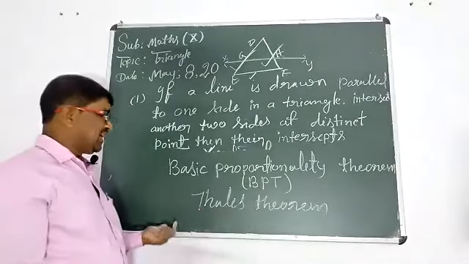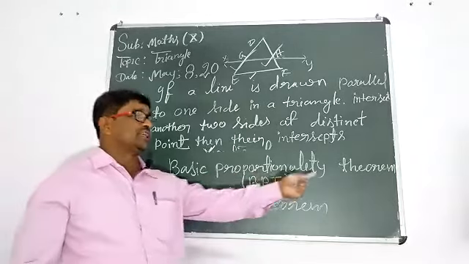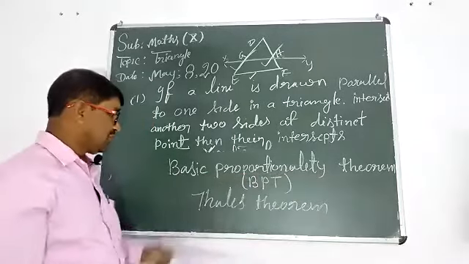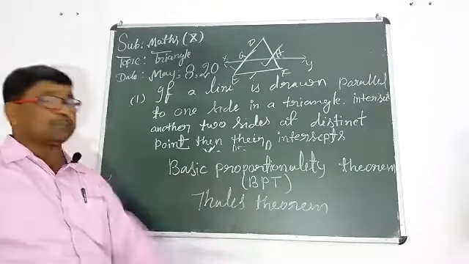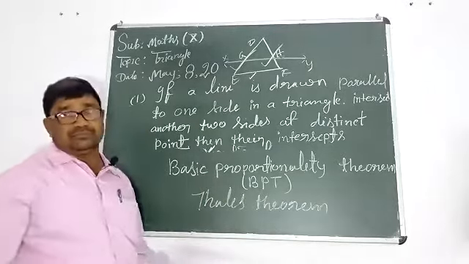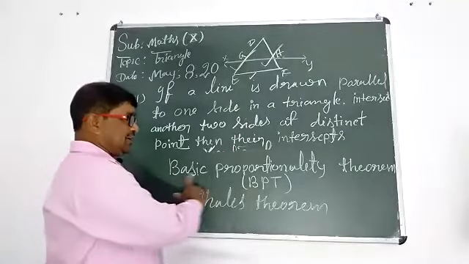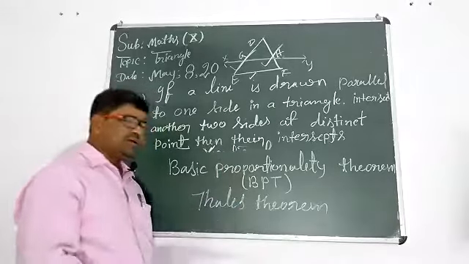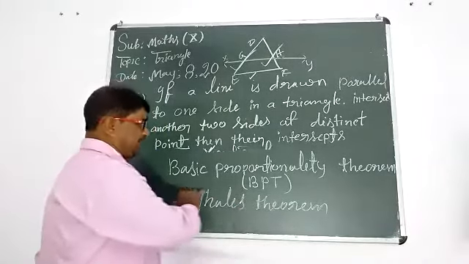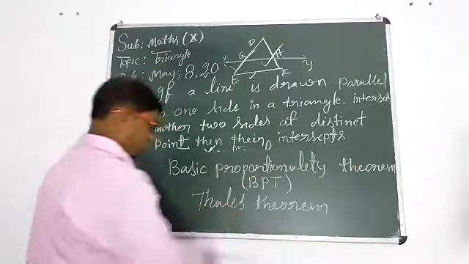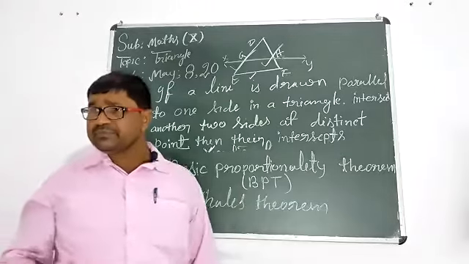Now you can say Thales theorem, BPT, or basic proportionality theorem. Understood?